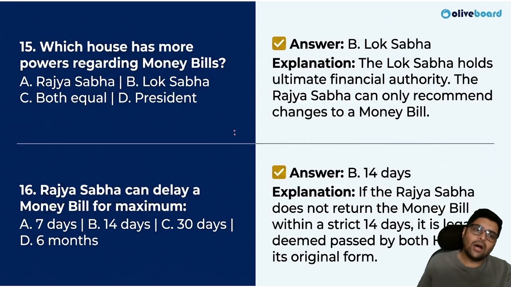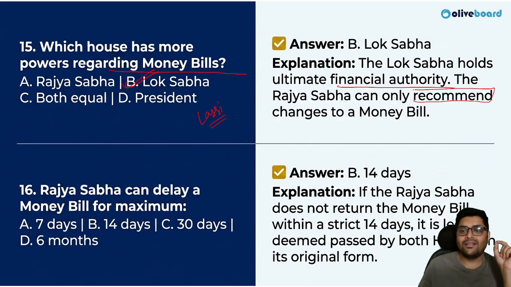Next, which house has more powers regarding money bill? It is the same house where the money bill first comes. What do you think? Obviously, the Lok Sabha. Again, a lassi question, correct? So, Lok Sabha holds ultimate financial authority. The Rajya Sabha can only recommend changes to a money bill. It is up to the Lok Sabha whether to accept them or not.